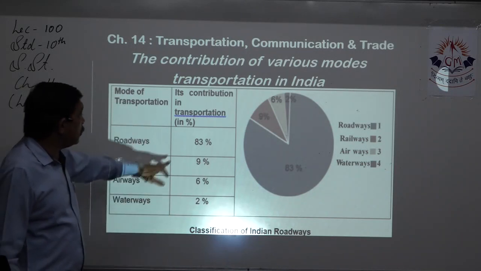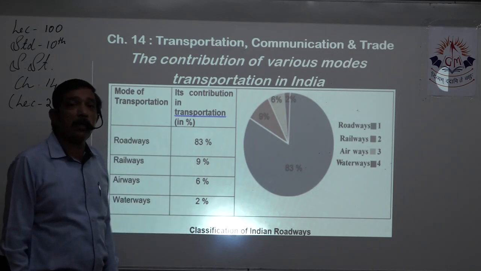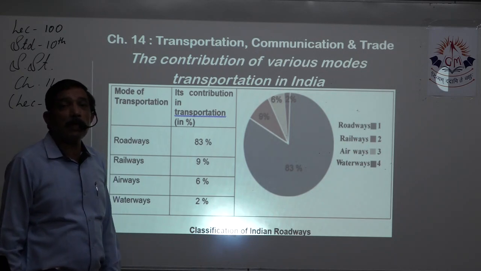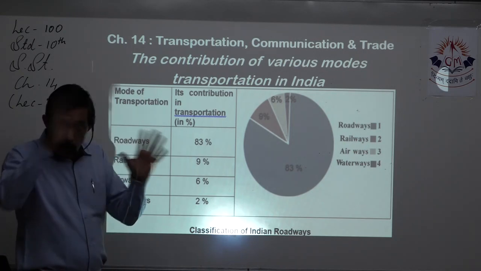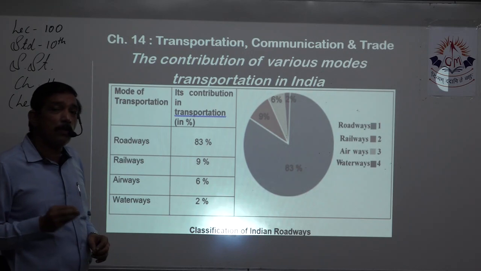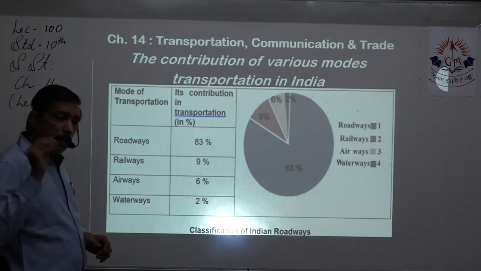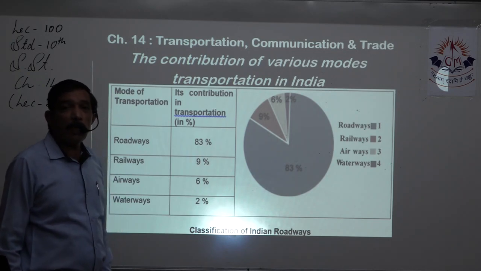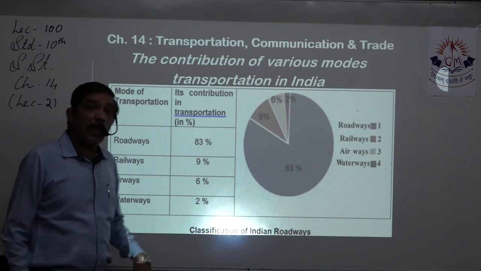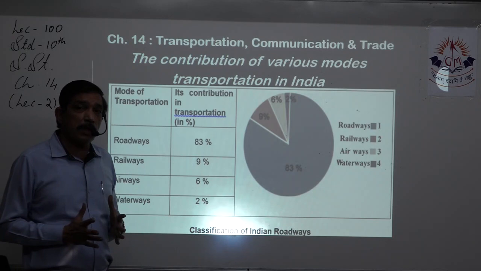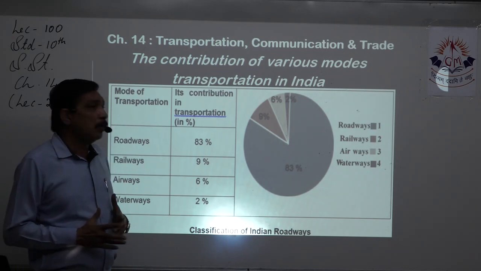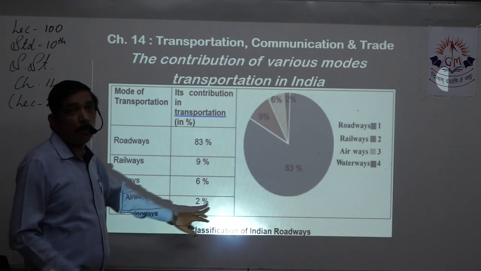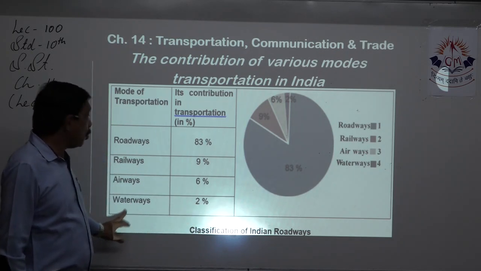Out of that, 83% is secured by the roads, 9% is secured by the railways. It comes down to 6% in airways. And though we have such a large number of big rivers, still out of the total 100%, only 2% is contributed by waterways.